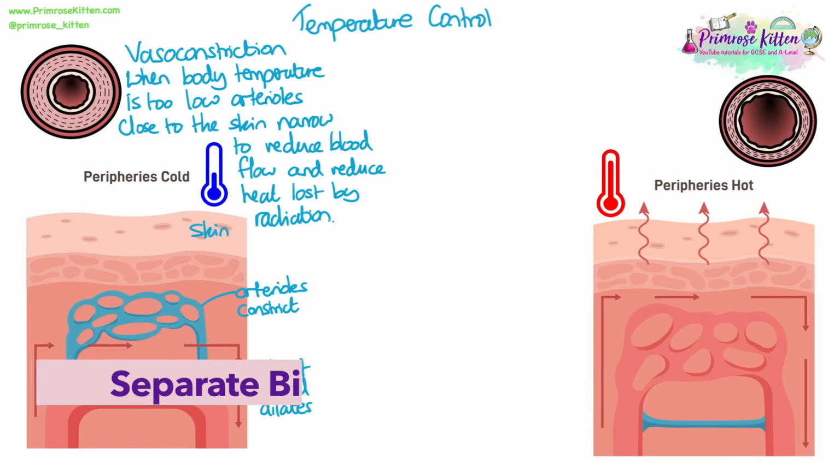Vasoconstriction occurs when the body temperature is too low. Arterioles or capillaries close to the skin narrow to reduce blood flow and reduce heat loss by radiation. So you can see here I've got my layer of skin, and the arterioles that are just underneath it constrict or narrow, and the shunt vessel dilates or widens. So more blood flows through that shunt vessel and bypasses those constricted arterioles because less blood can flow through them, so we lose less heat by radiation.